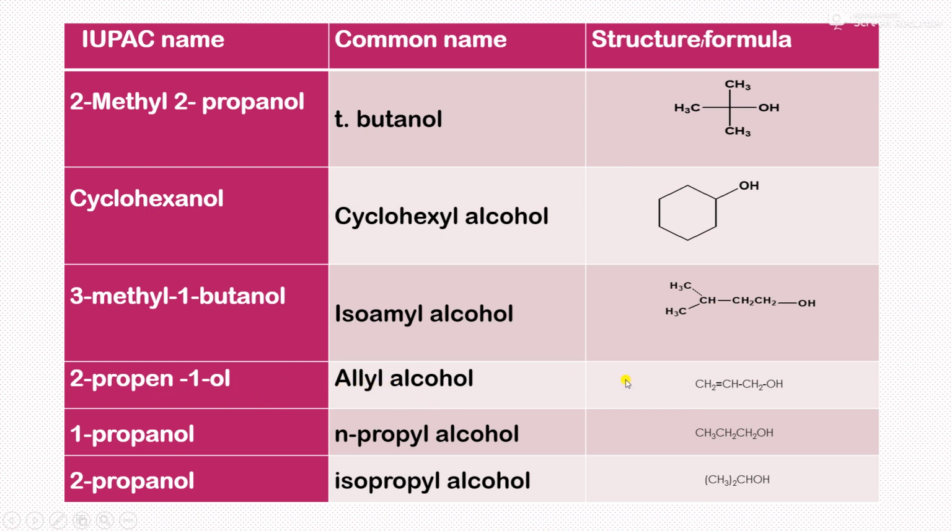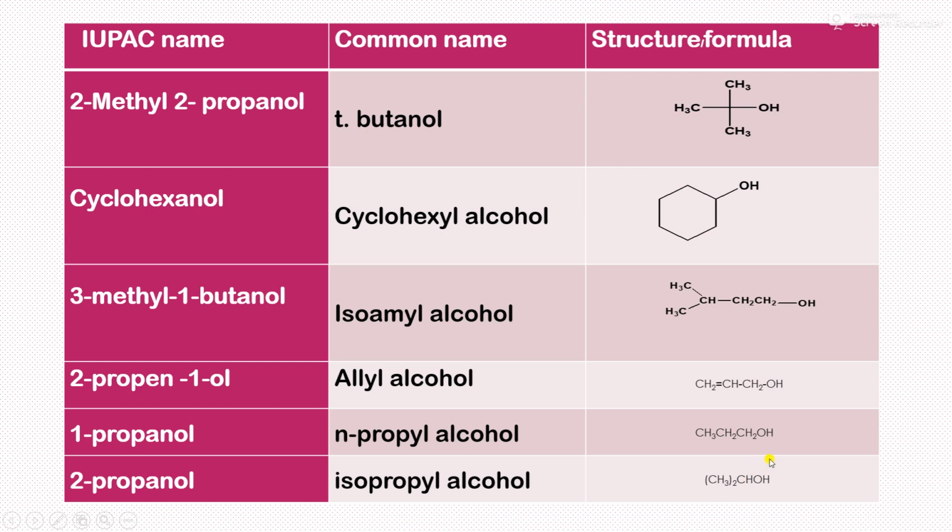Next one, 2-propen-1-ol, or allyl alcohol. Propene here, 1, 2. On second carbon, there is a double bond. Therefore, 2-propen-1-ol. Next example is 1-propanol, n-propyl alcohol. So this is a simple molecule having an OH group on the terminal carbon atom. And next one, 2-propanol, isopropyl alcohol. This is the same compound, but it is an isomer of the other.